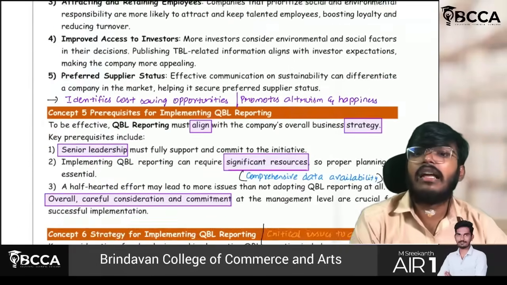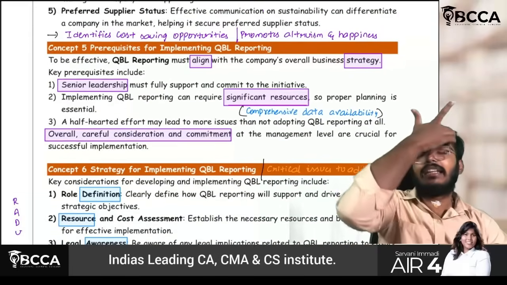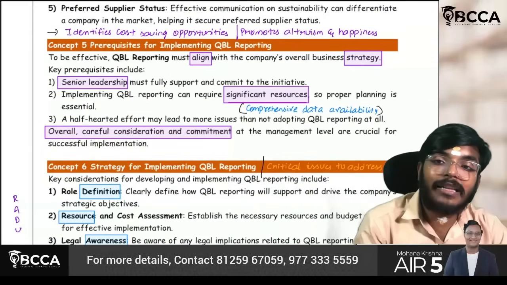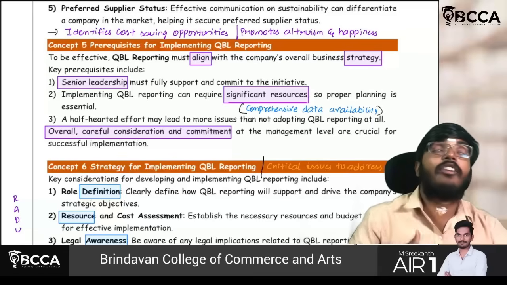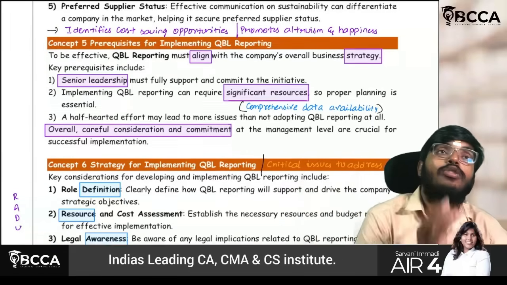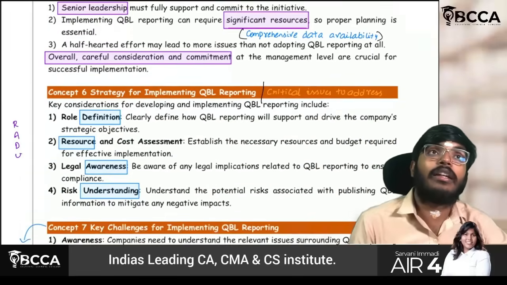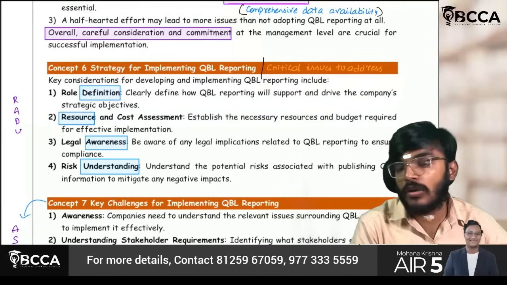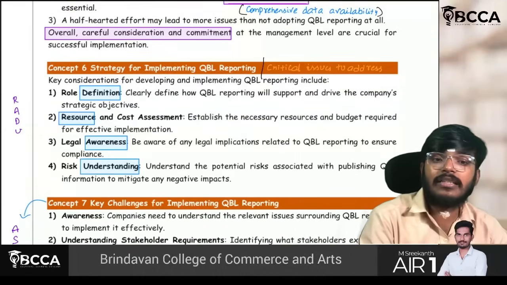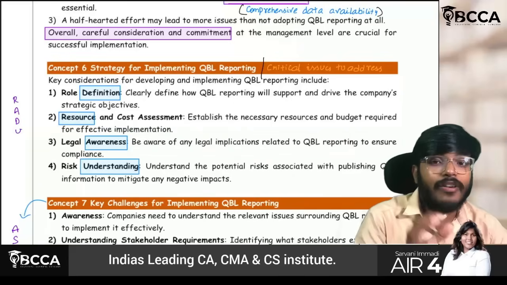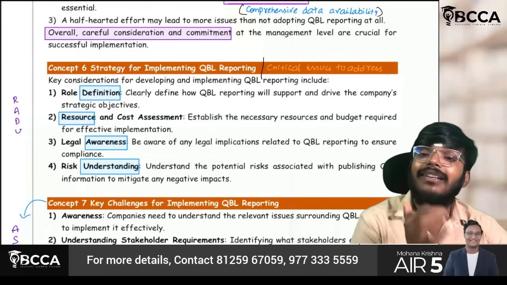Yes sir, understood. Next, prerequisites: senior level management's complete focus should be there, complete attention, and it should be committed properly. Next, significant resources will be involved, and next, the strategy for implementing QBRL reporting, which is nothing but RADU. R for resource and cost assessment, A for awareness, D for definition, and U for understanding the risk. Understanding the risk is the key.